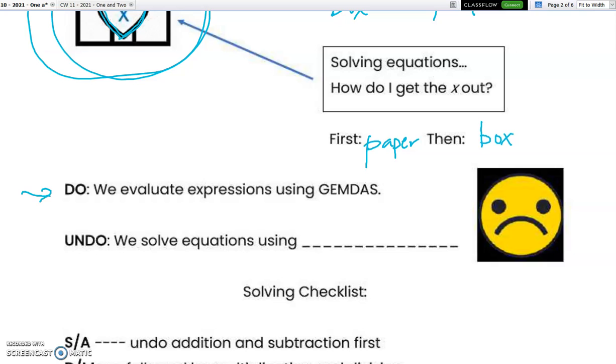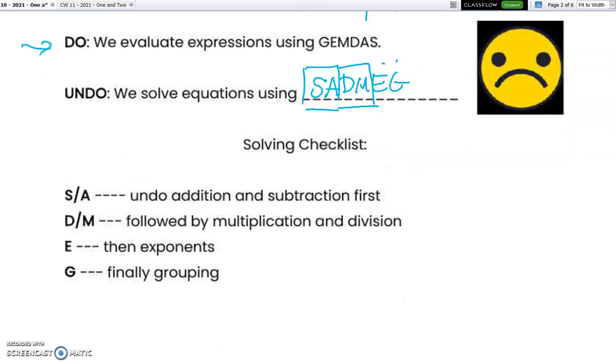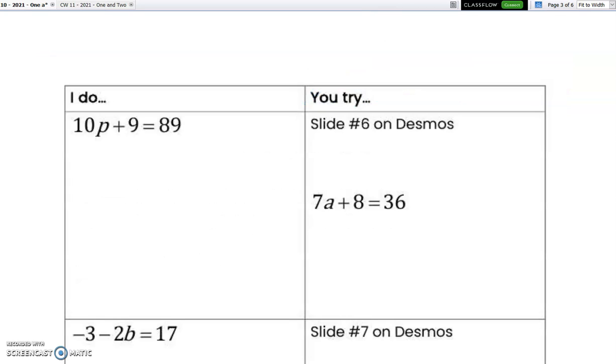So we evaluate expressions using GEMDAS. The way we undo it, solving equations, is by using SADMEG, which is GEMDAS backwards. You're still evaluating subtraction and addition together, division and multiplication together, followed by exponents and grouping. So undo your addition and subtraction first, undo your multiplication and division, then exponents, then grouping. And I'm going to show you some examples of what I mean by SADMEG.